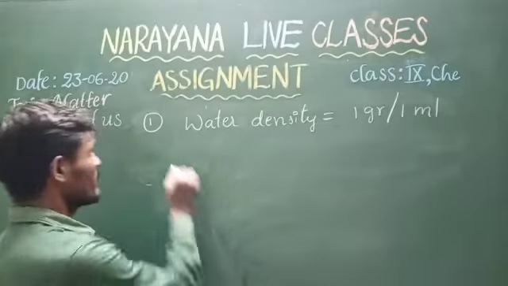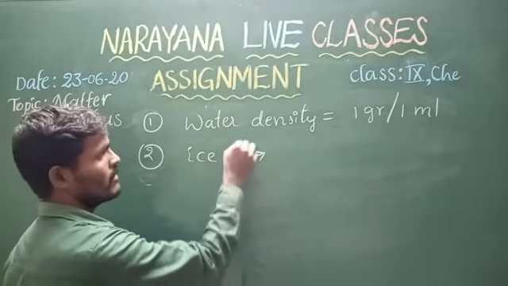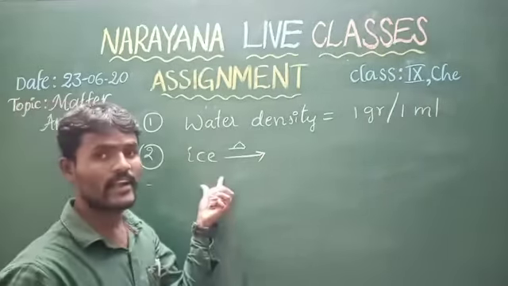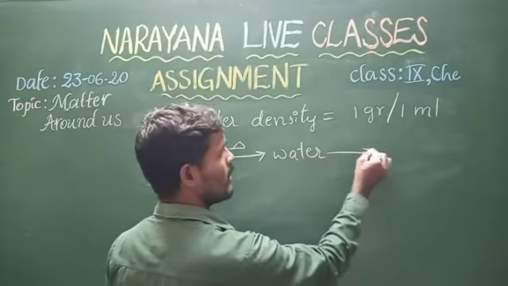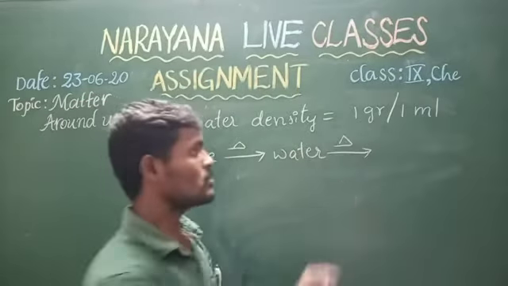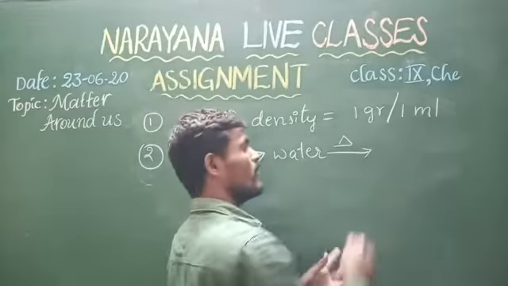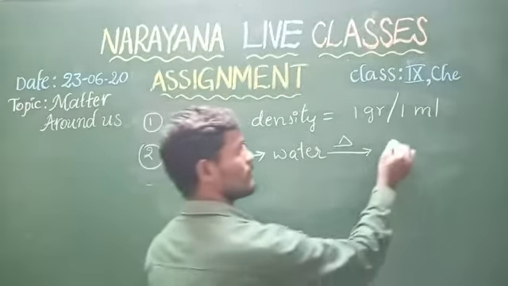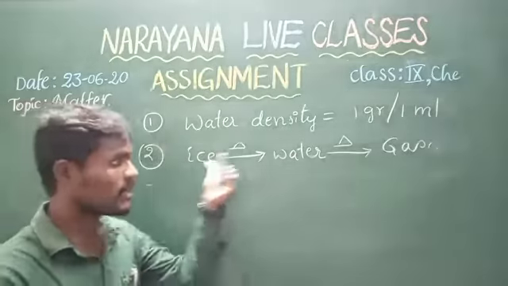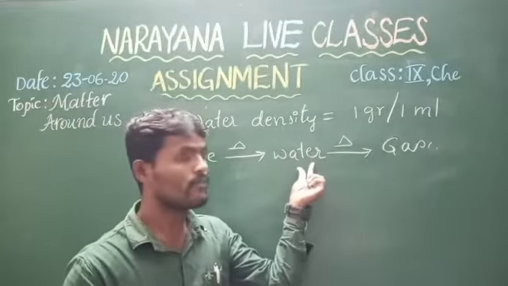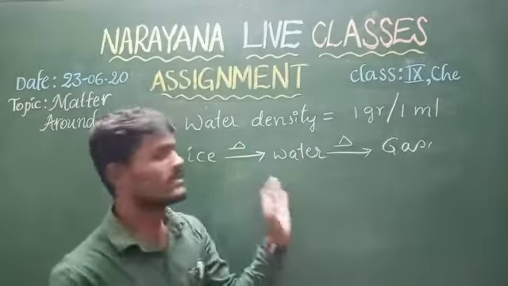Next, the second question: on heating, ice turns to water. Again on heating, it turns to what? Here, what is the answer? Water vapor or gas. On heating ice it turns to water. Again on heating water it turns to water vapor or gas. This is the second question.